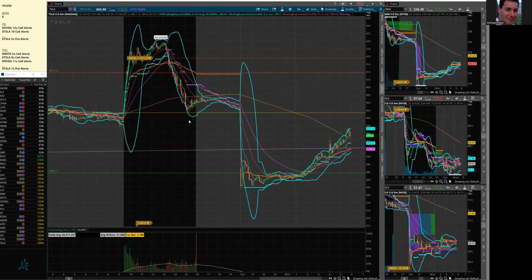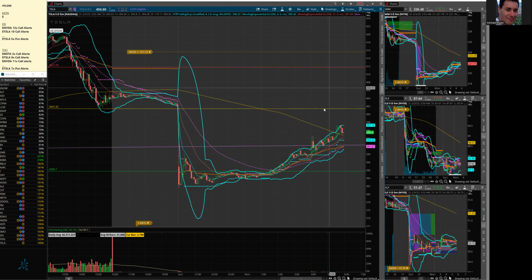We come up into there. That's my point of control. I like that up to that. Above that, then I like it to 411.75 if it decides to go green. To the downside, this 385.70 has my attention if we come back down. It's an area where a lot of volume traded overnight. So we'll keep an eye on Tesla.